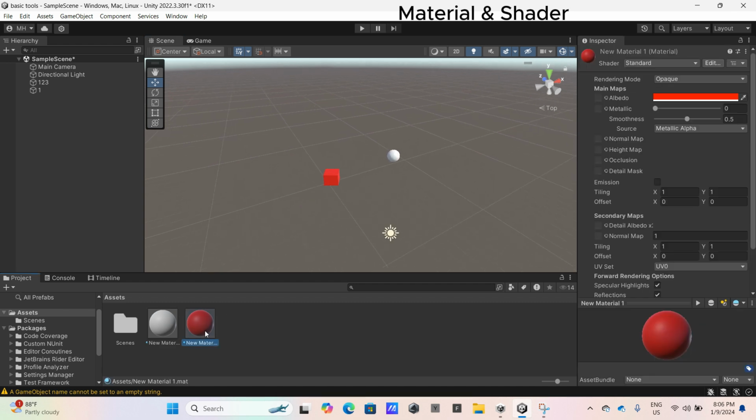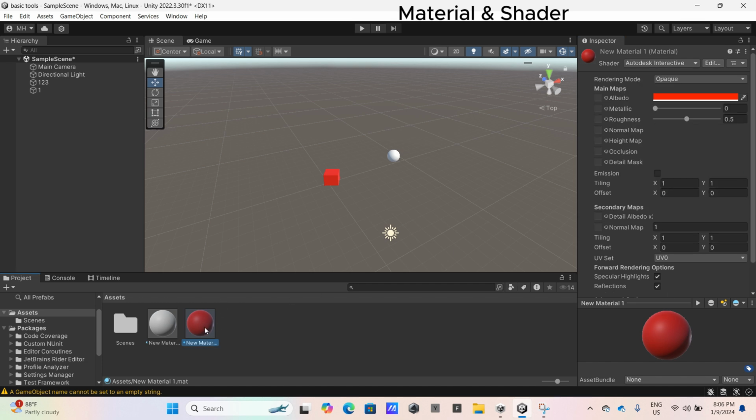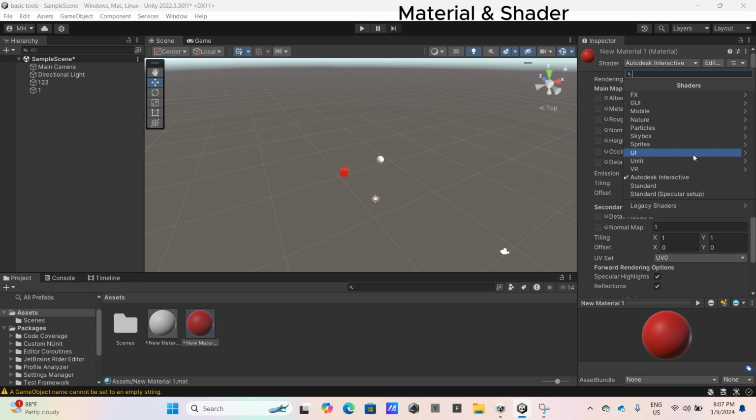And shader. This shader is standard. If you choose another shader, you can play with your shadow. But I haven't explored it too much. I am still learning. If I find out, I will tell you. But we chose standard already.